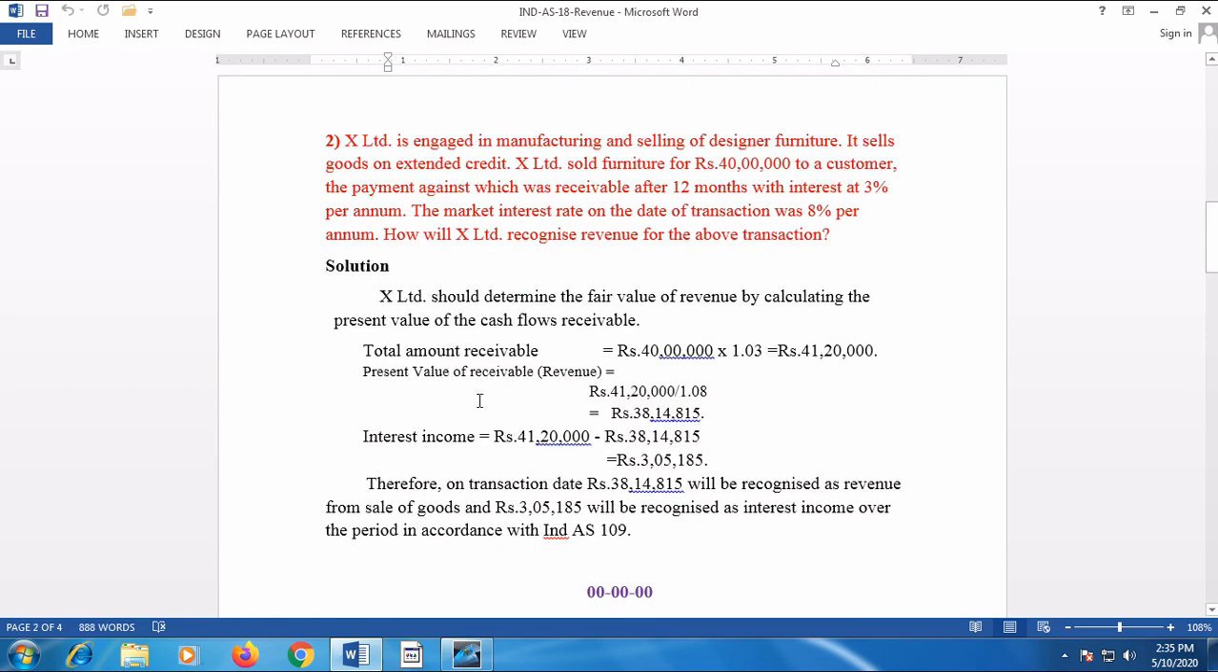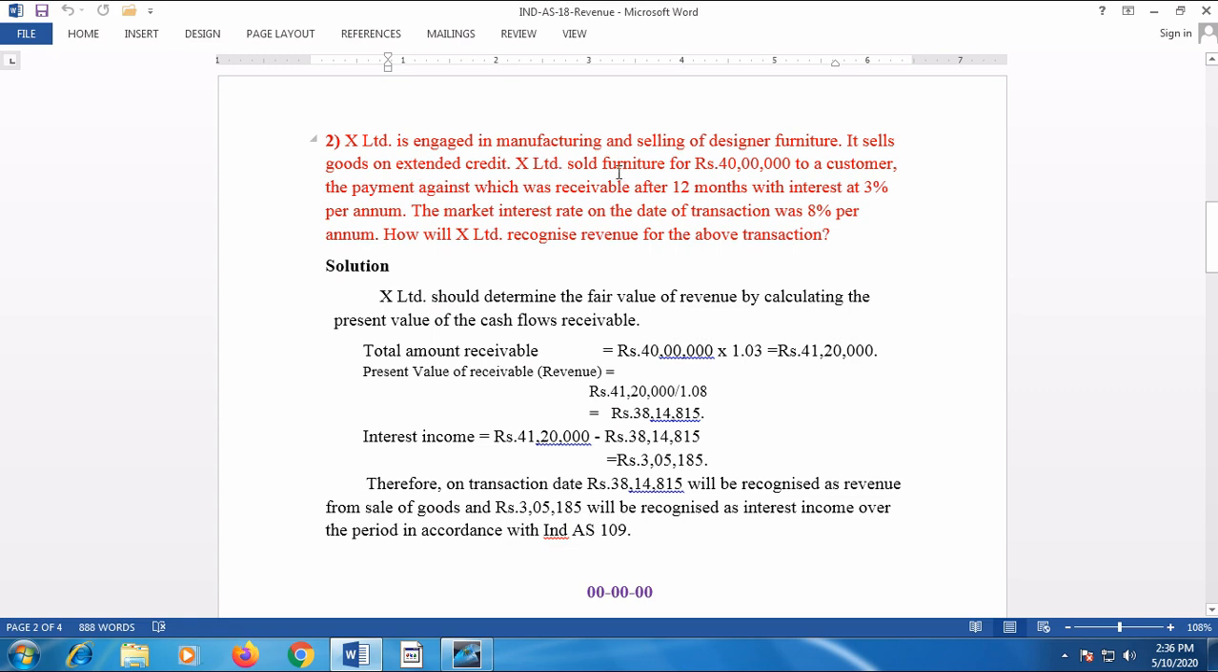Now I'll take up another example. X Limited is engaged in the manufacturing and selling of design furniture. It sells goods on extended credit. X Limited sold furniture for 40 lakh to a customer, the payment against which was receivable after 12 months with interest at 3% per annum. The market interest rate on the date of transaction was 8% per annum. How will X Limited recognize the revenue from the above transaction?